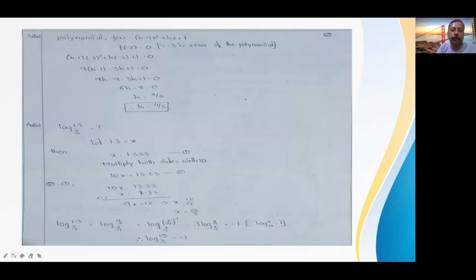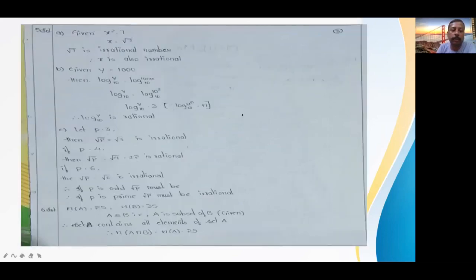A polynomial is given, log 1.3. There is a shortcut method. I have made a video about how to find log without using the log table. That video is also there, and wonderful lectures are already uploaded in chemistry. Okay. Next, fifth and sixth. You can pause the video and note them down.